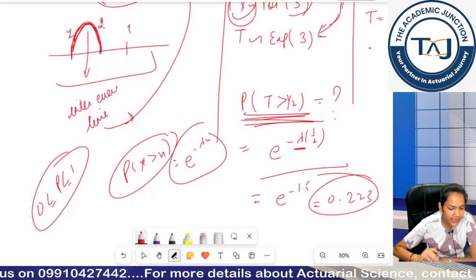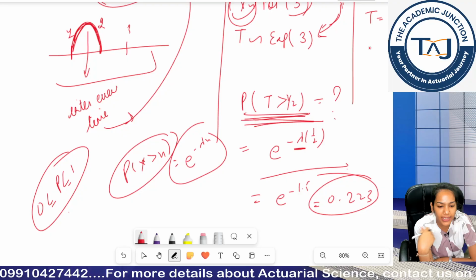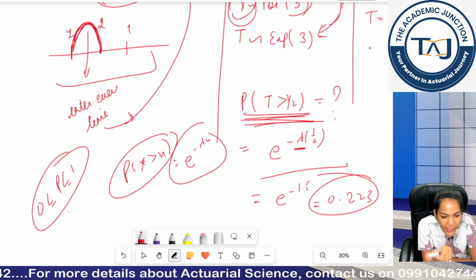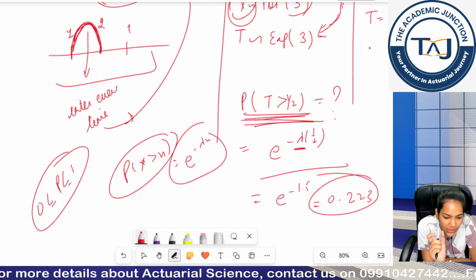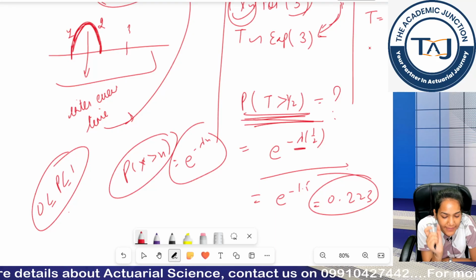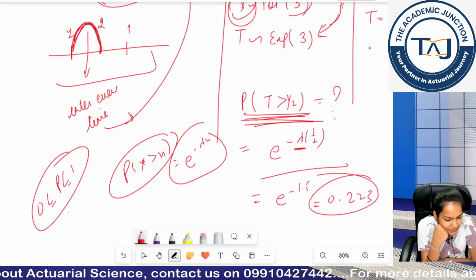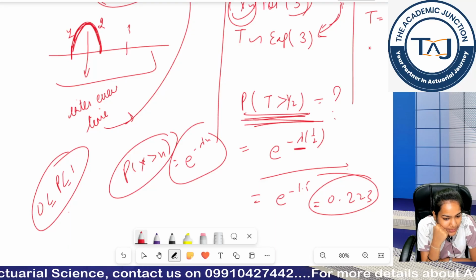In this Poisson process, we will go in detail in the later chapter, but you have to remember the gist. Exponential distribution is always used to calculate the inter-event time, that is the time between two events.